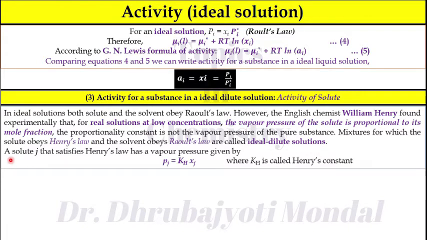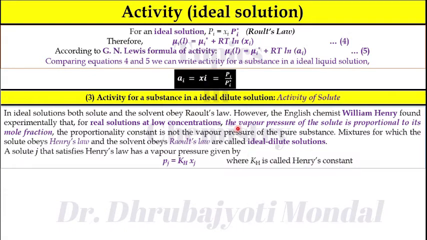Now consider a solute J that satisfies Henry's law. It has a vapor pressure given by Pj is equal to Kh times Xj. So here you can see the proportionality constant is Kh, it is not Pi star for the solute. Kh is called Henry's constant.